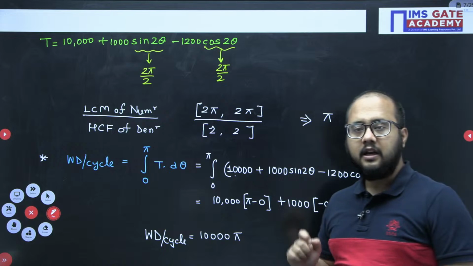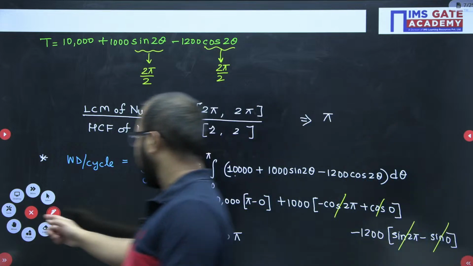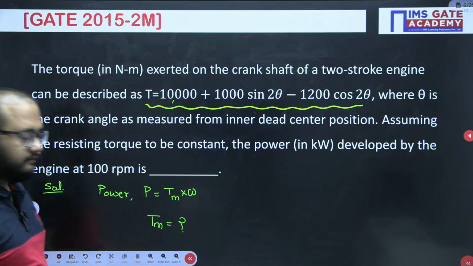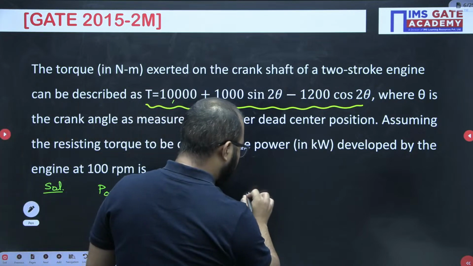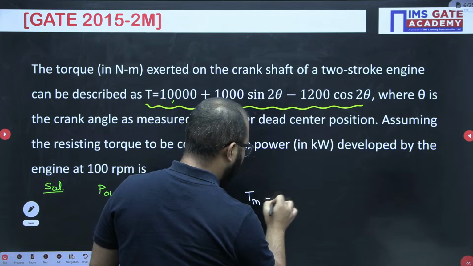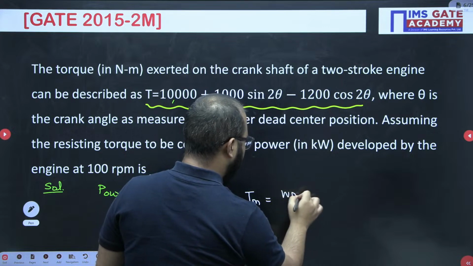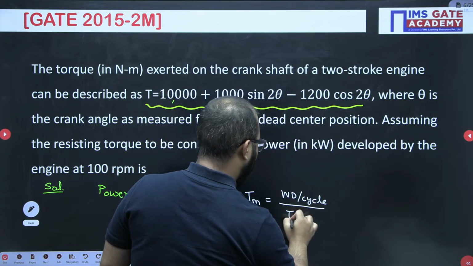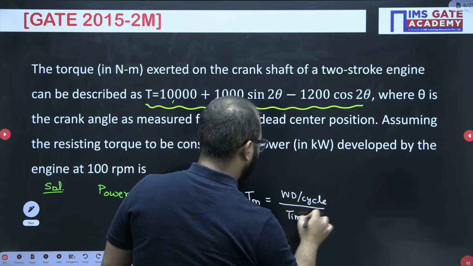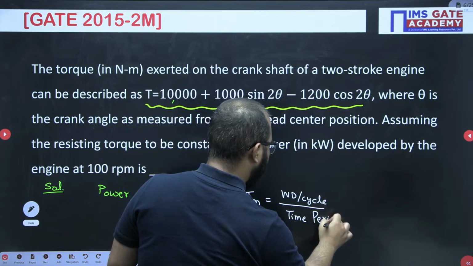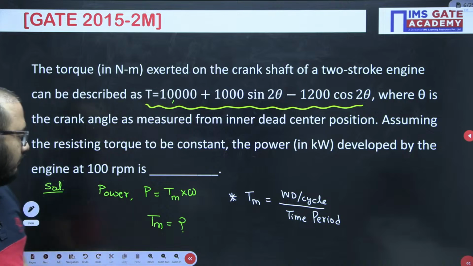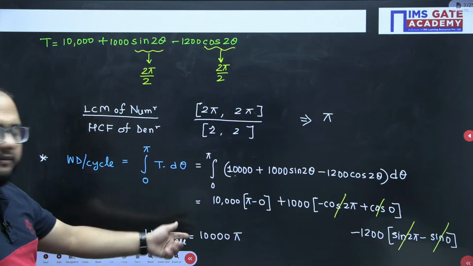Clear? Now, the mean torque calculation will be the work done per cycle divided by the time period. Using this relation we will get the answer. The work done per cycle is 10,000 pi, and pi is our time period.